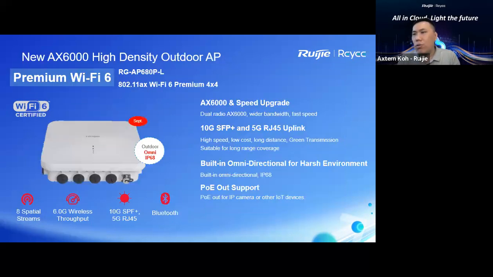For the outdoor, this is our premium Wi-Fi 6 outdoor series. It has a 4x4 antenna and comes with a 10G SFP port and a 5G RJ45 copper port. This model also supports PoE out, which can power IP cameras or other IoT devices. It also supports BLE Bluetooth, and can work in harsh environments due to IP68.